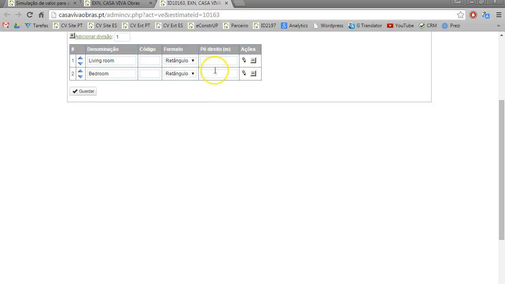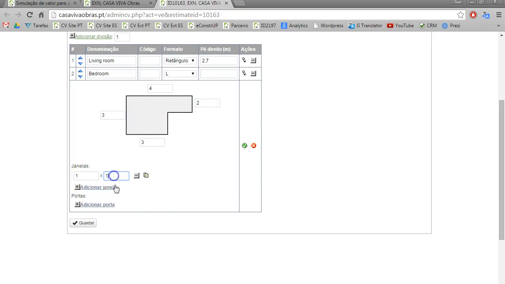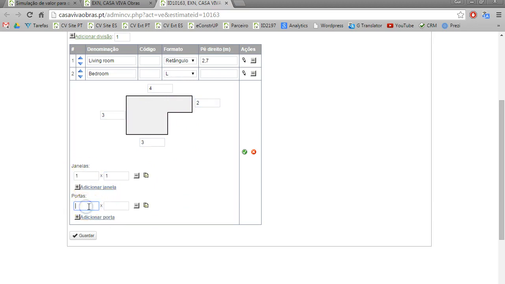So this one we have, let's say it is 2.7, the height of the ceiling, and let's say the bedroom was in an L shape with 4, 3, 3, 2, and one window, one door.